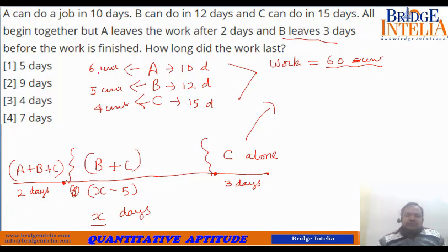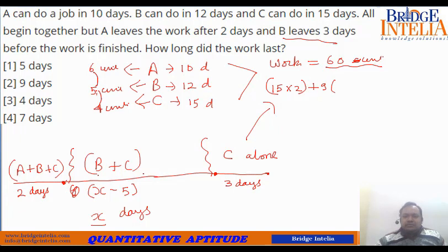All 3 working: if all 3 work, their combined output is 6 plus 5, 11, 11 plus 4, 15. So 15 into 2, plus B plus C. If B plus C work together, that means 5 plus 4, 9 units.